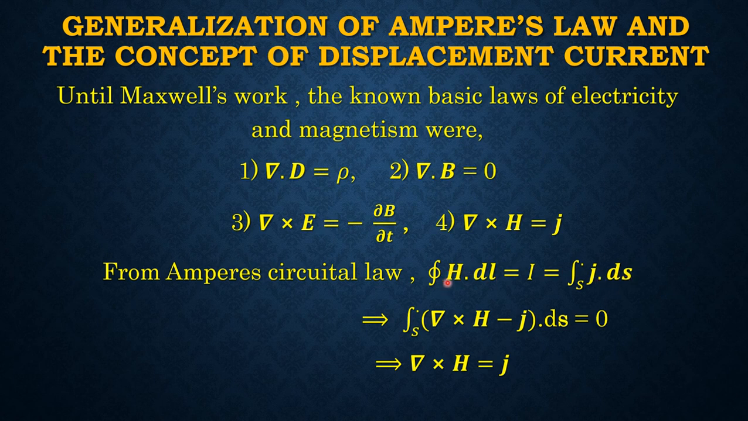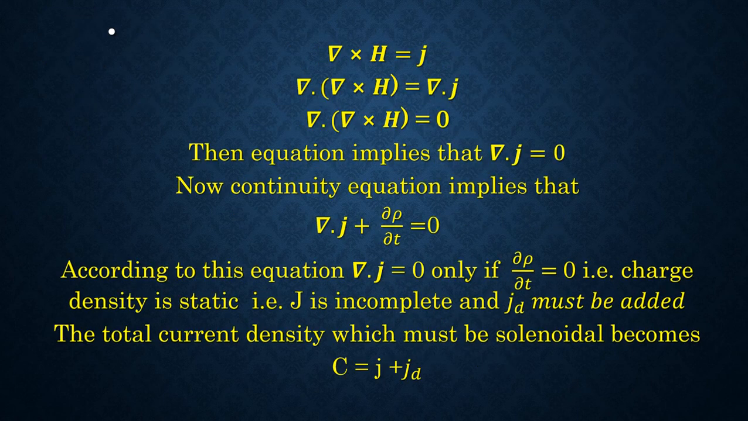By applying Stokes' law, we may write surface integral curl H minus J dot ds is equal to 0, where S is the open surface bounded by a closed loop. As the surface is arbitrary, from this equation we may write curl H is equal to J.